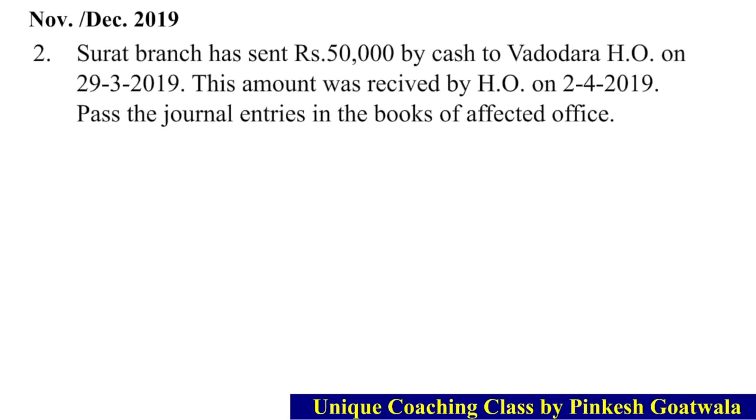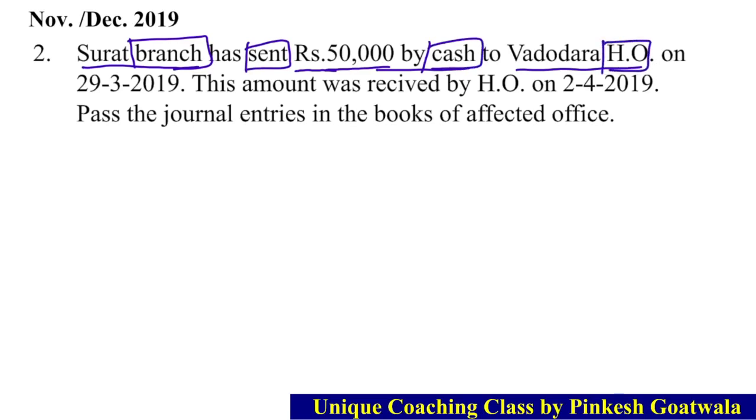So let's solve this. Surat branch has sent 50,000 rupees by cash to Vadodara head office. So here look at the branch, branch sent cash to head office on 29 March 2019. This amount was received by head office on 2nd April 2019. Pass the journal entries in the books of affected office.